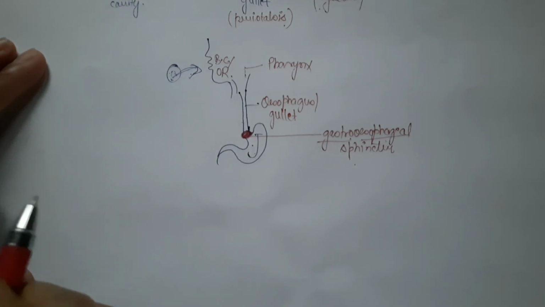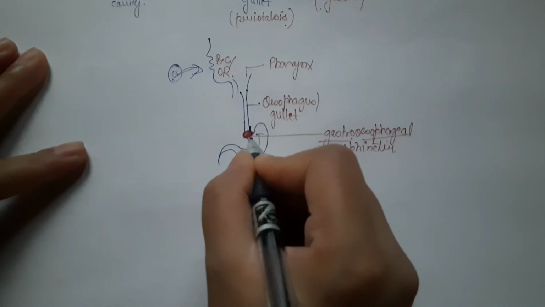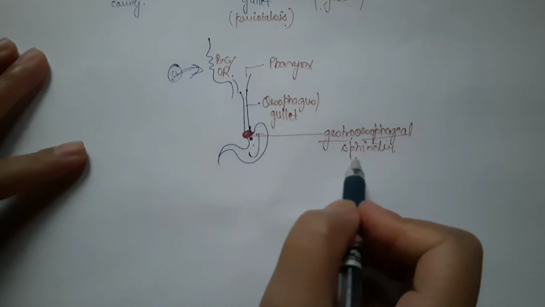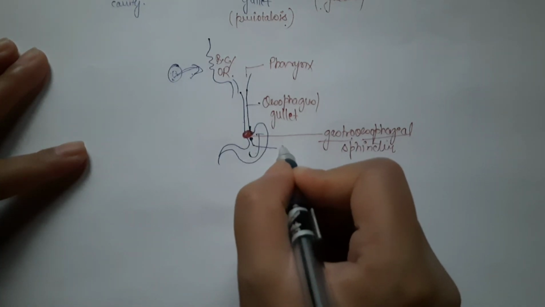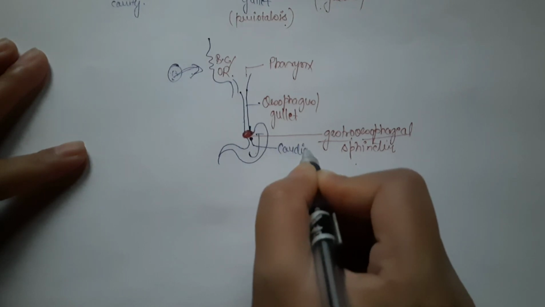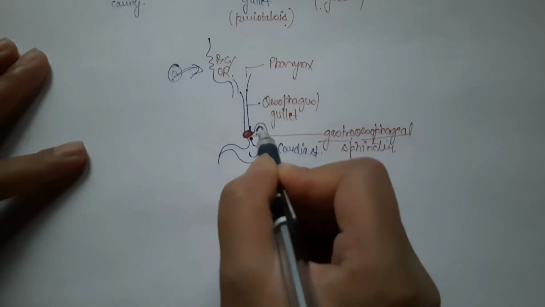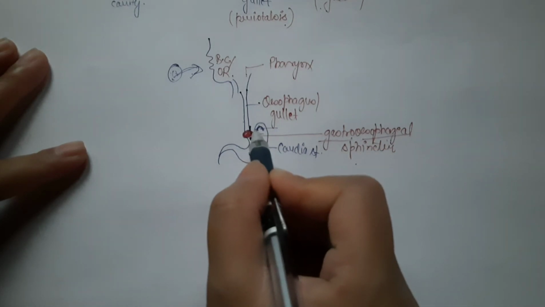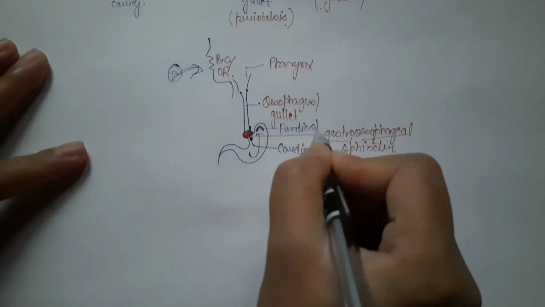And now let's see the structure of the stomach. The initial portion, at the junction of the gastroesophageal sphincter, this part is called cardiac stomach. And this elevated part, where the gases accumulate, is called fundus or fundic stomach.